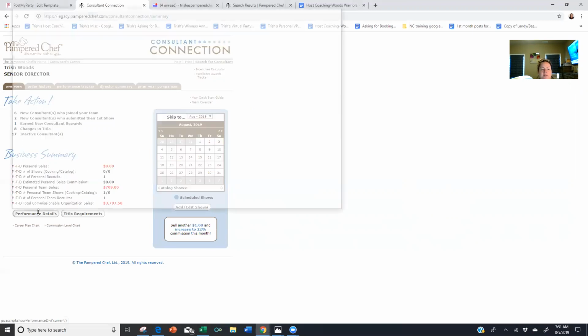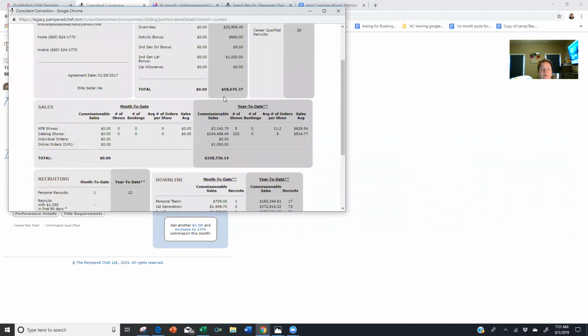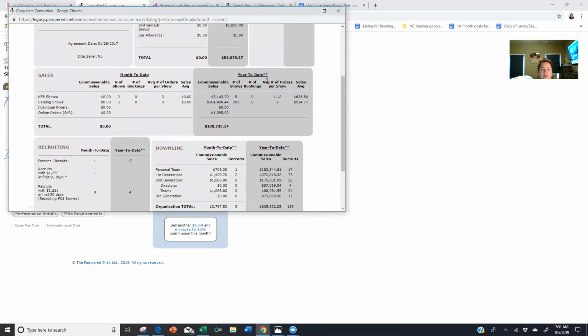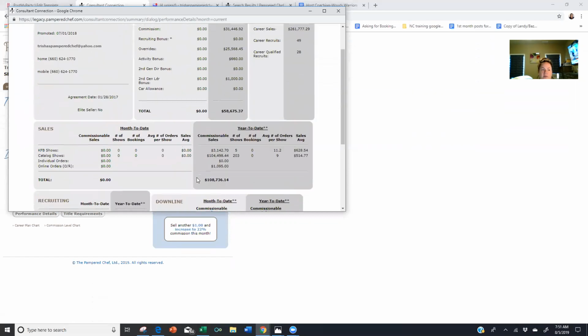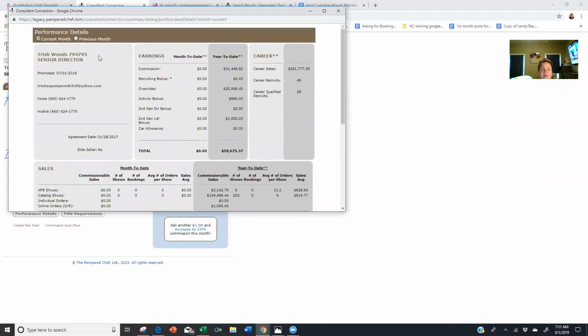If you click on Performance Details, it will give you more information: your month to date, your year to date, your recruiting, your performance, what titles you've held and what you've kept. You can see the previous month. This is a good reason to become a director, you guys.